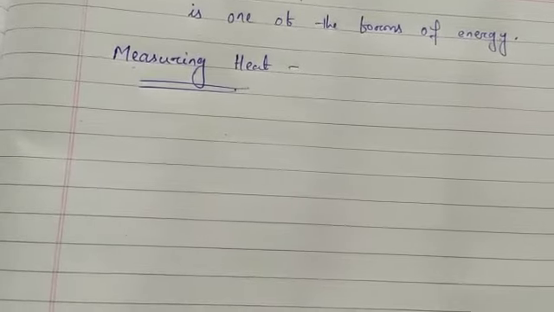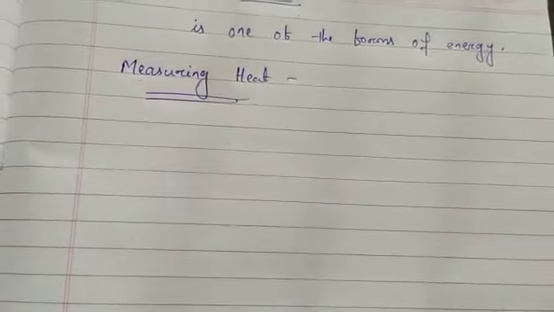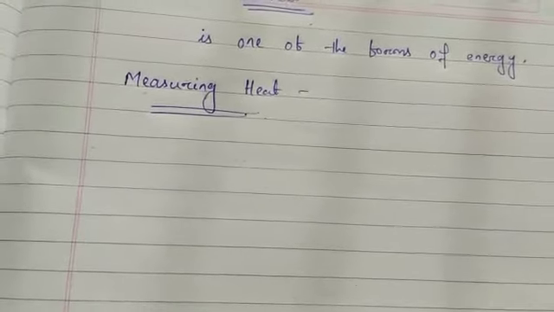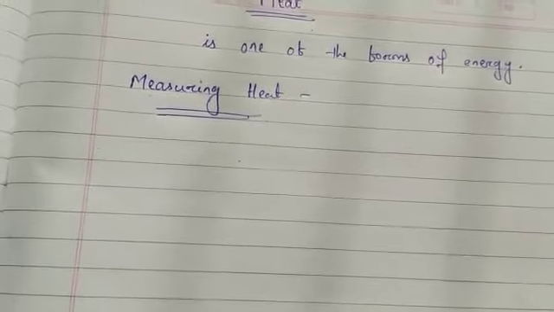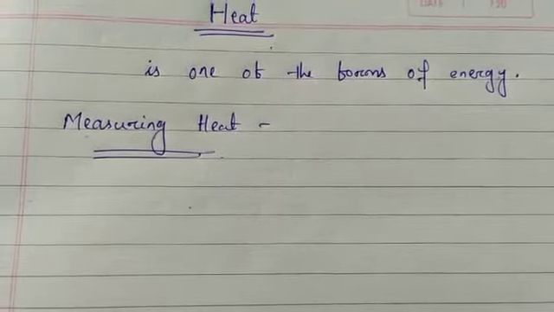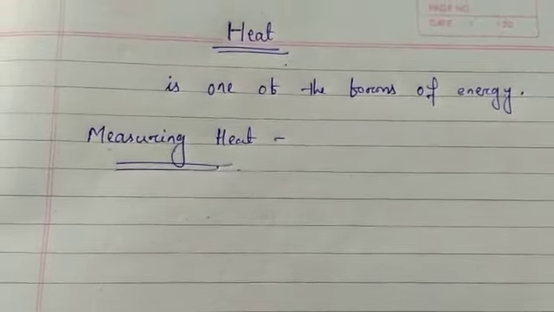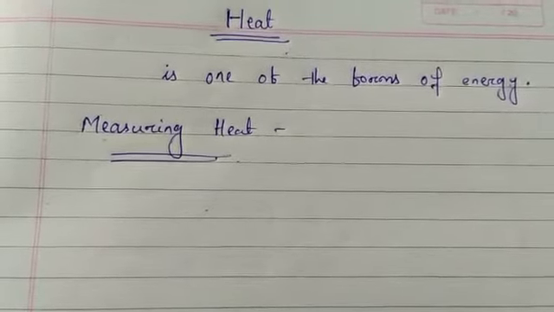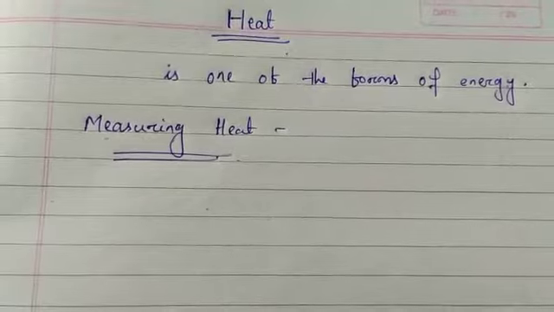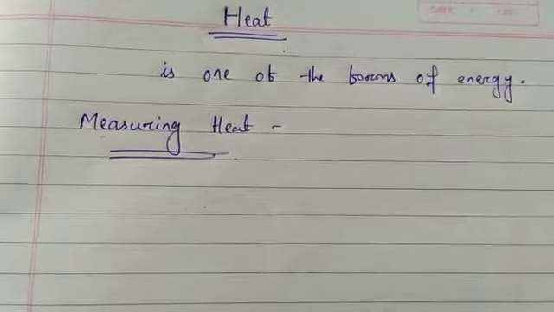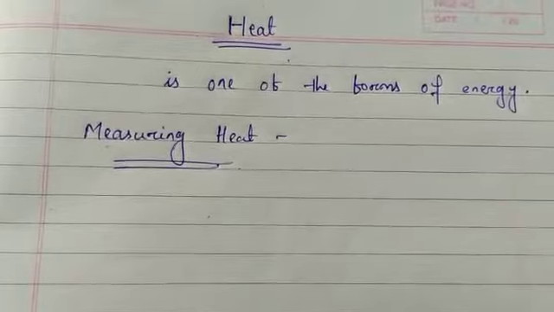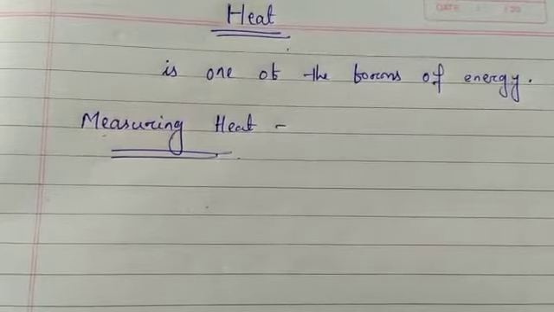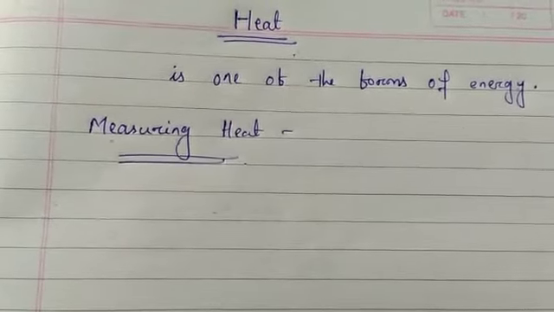How will we come to know which is the hot object and which is the cold object, or how do we know that an object is hot or cold? Heat is detected by temperature. We measure the temperature. If an object has a high temperature, that means the object is hot. If an object has a low temperature, that is called a cold object. So hot objects have high temperature, and cold objects have low temperature. We measure heat by the temperature.